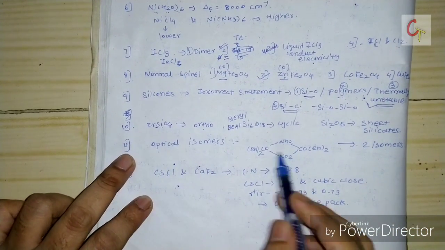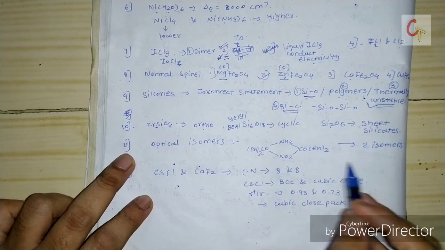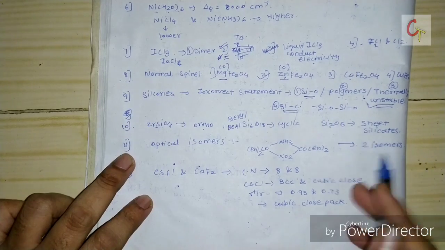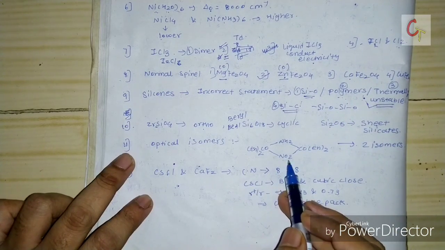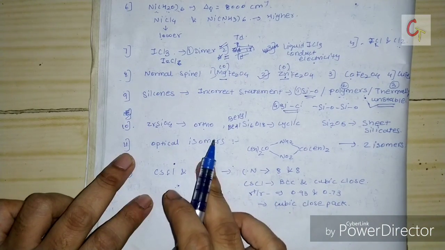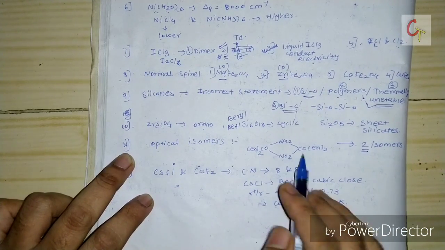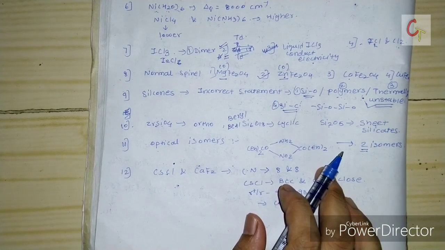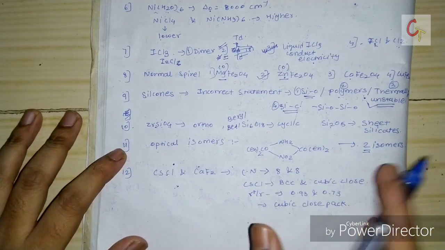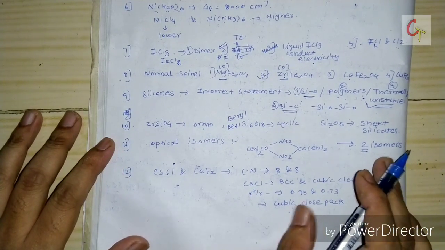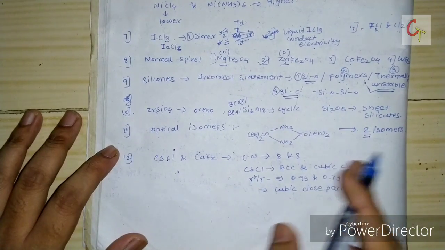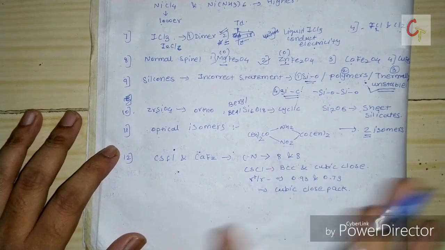Now the next question. This is a NAT type question. We have to put the answer in digits. So this complex is given, and they ask how many optical isomers there are for this complex. So the answer will be 2 isomers, that is the cis isomer shows D and L forms, whereas I think the trans isomer is optically inactive. So 2 optically active isomers. This was a question from coordination chemistry, I think.